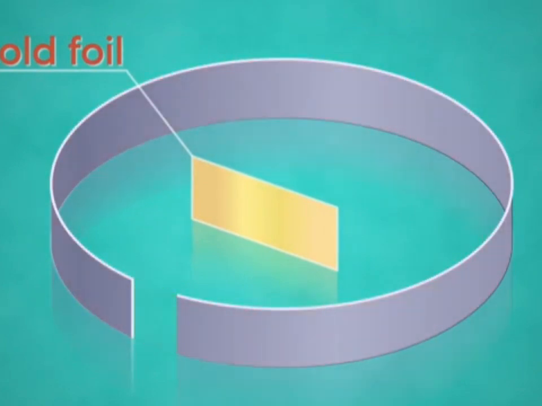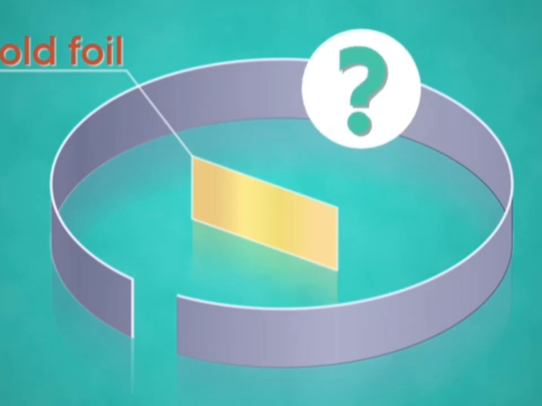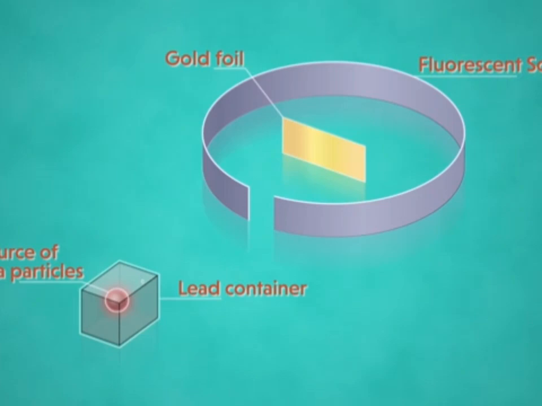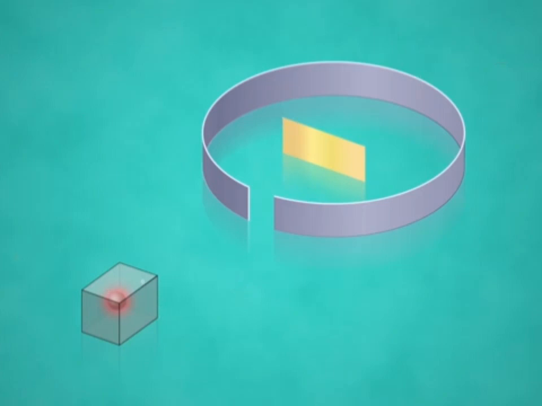Lastly, we are able to locate this circular band with a gap here. What could this be? Well, this is a screen, a fluorescent screen that would help us detect the radiation. That means the screen will glow or emit fluorescent light whenever alpha particles will hit it. So this is how the track of alpha particles can be traced. Now we are all set to understand how the experiment worked.